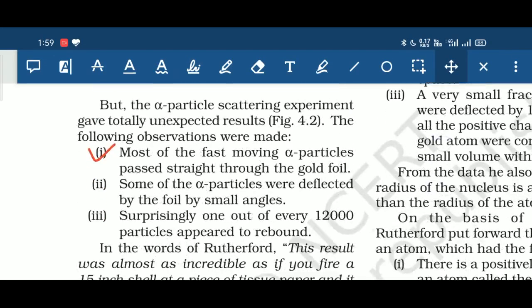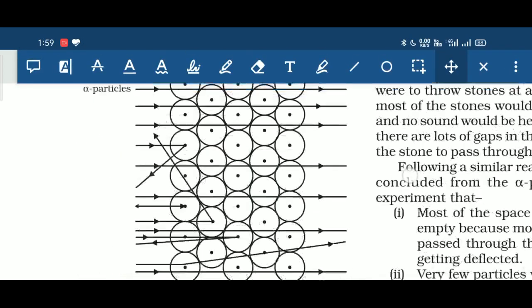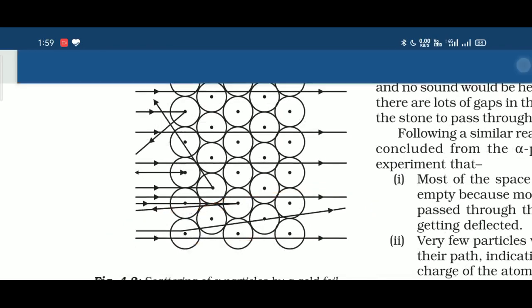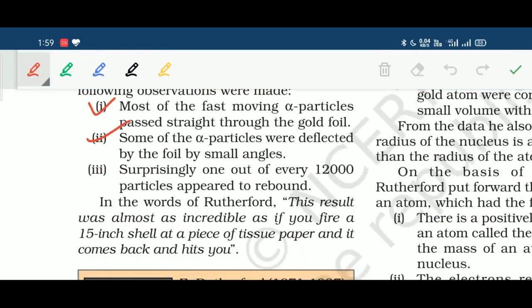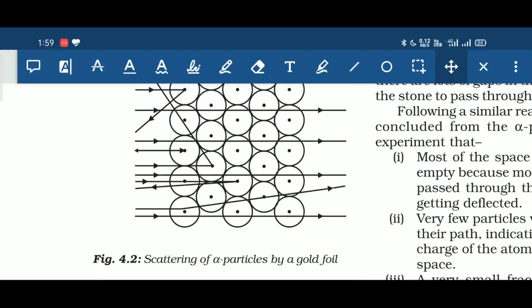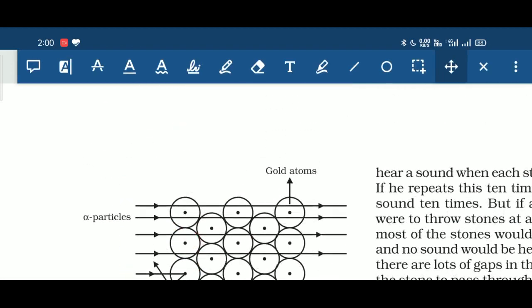The second observation that he made was that some of the alpha particles were deflected by the foil by small angles. Some of the particles changed their path by small angles. And finally, third, surprisingly 1 out of every 12,000 particles appears to be rebounded. That means it appears to retrace its path. Here you can see some of the particles retracing their path, that means they are rebounding back. So these were the 3 observations that he made.